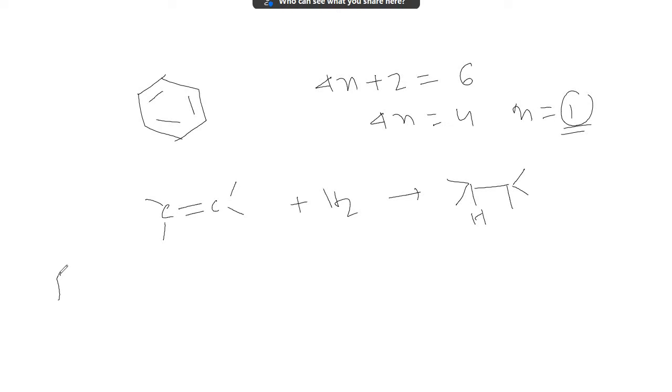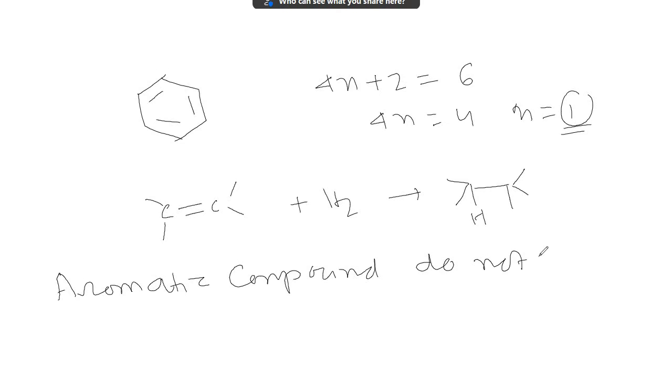So first criterion: aromatic compounds do not undergo addition reaction.